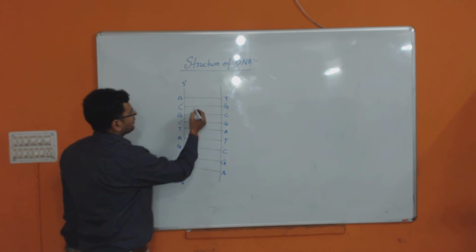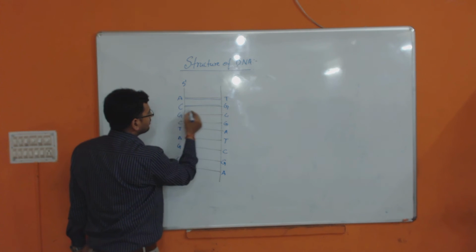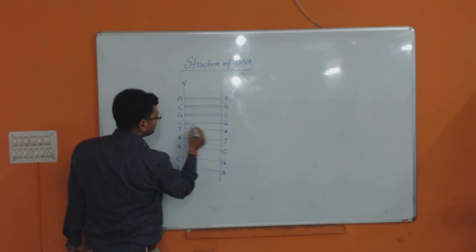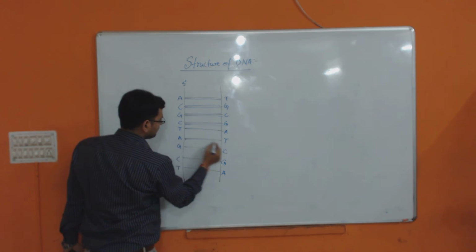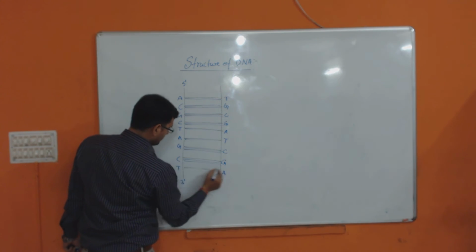Okay? So these will be bound with double hydrogen bond, triple, triple, triple, double, double, triple, triple and double.